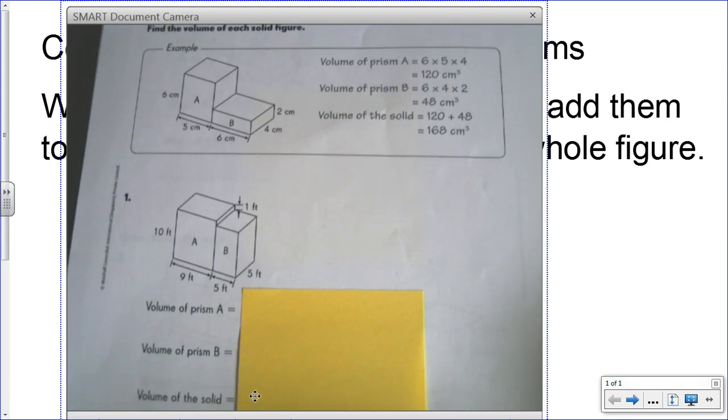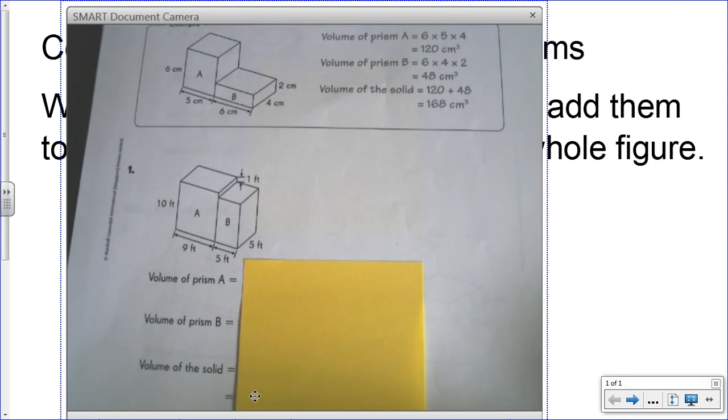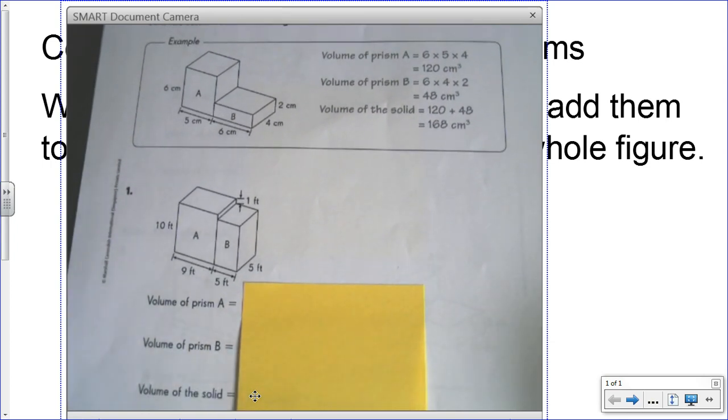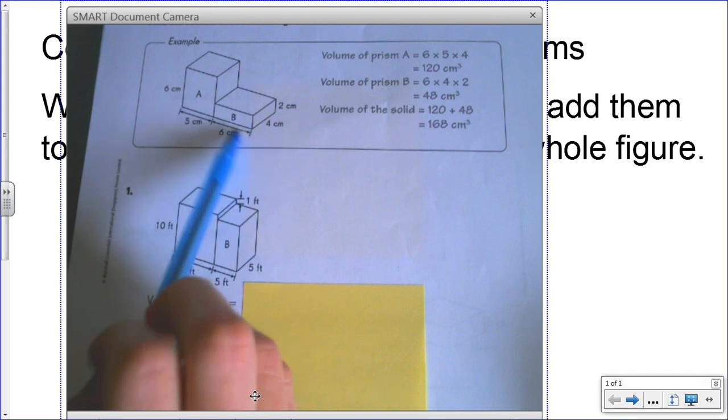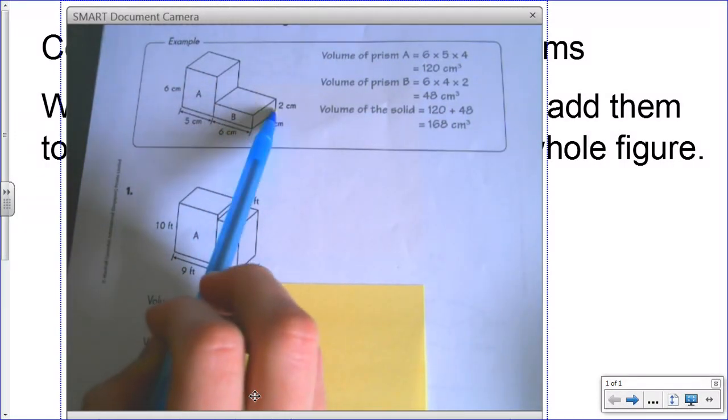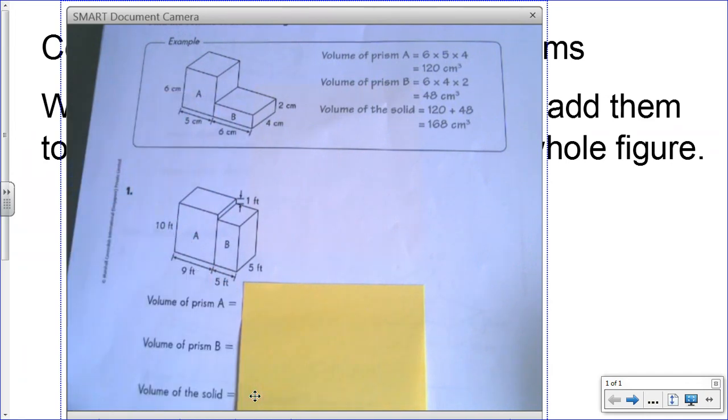All right, now that we're ready to go, we're going to take a look at this example up top. We see that they cut it up into two prisms, A and B. A is 5 long, B is 6 long. They're both 4 wide. B is 2 centimeters high, and A is 6 centimeters high. So they broke it up into prism A and B.